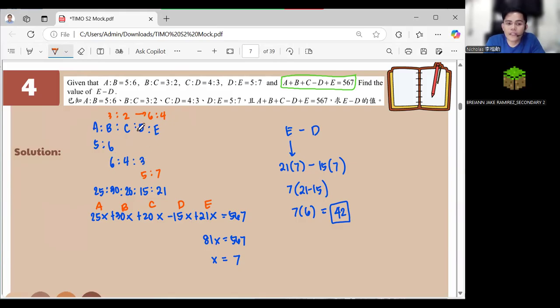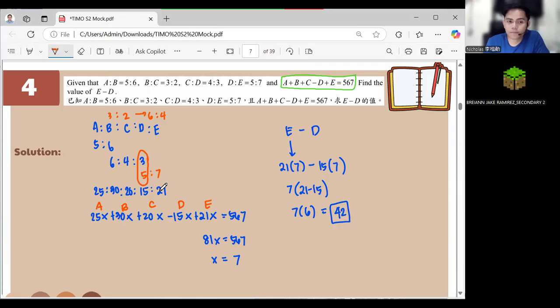But for D is to E, it's 5 is to 7. Now, we cannot use the 5 and we cannot use the 3 because the D part in here should have a common multiple so we can have them as a ratio. So we use 15. So for having 15, the 5 is to 7 becomes 15 is to 21.